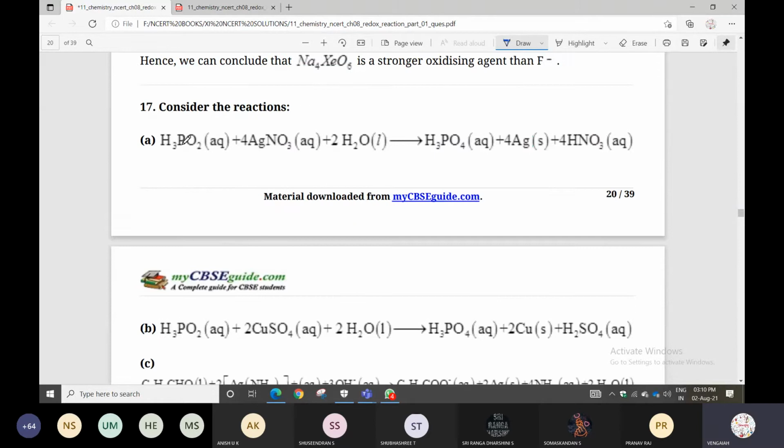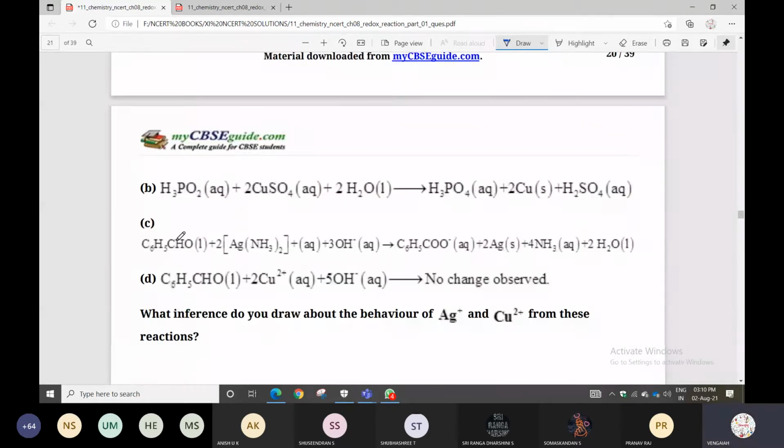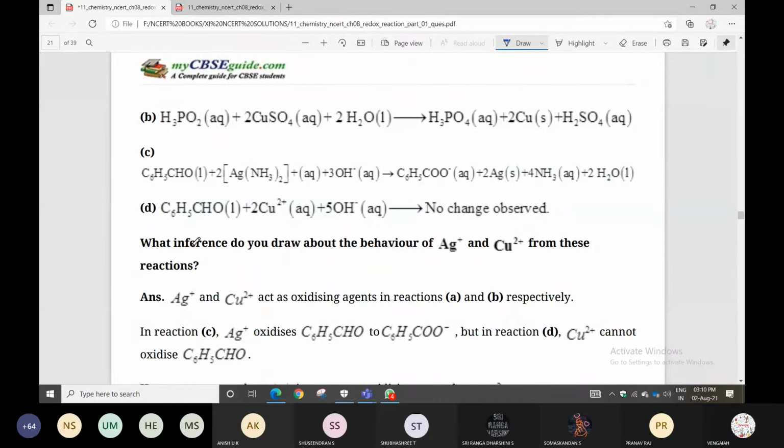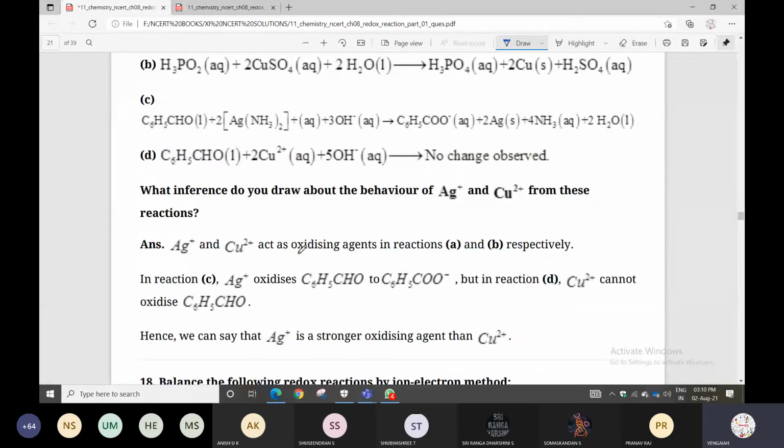Next one. Consider the given reactions. What inference do you draw about the behavior of Ag plus and Cu plus 2 from these reactions? Ag plus and Cu plus 2 act as oxidizing agents in reactions A and B respectively.